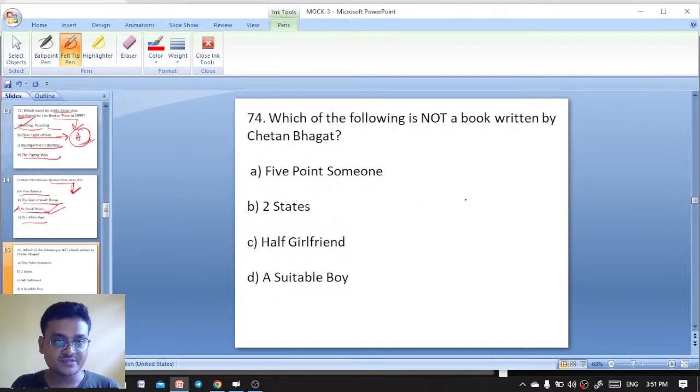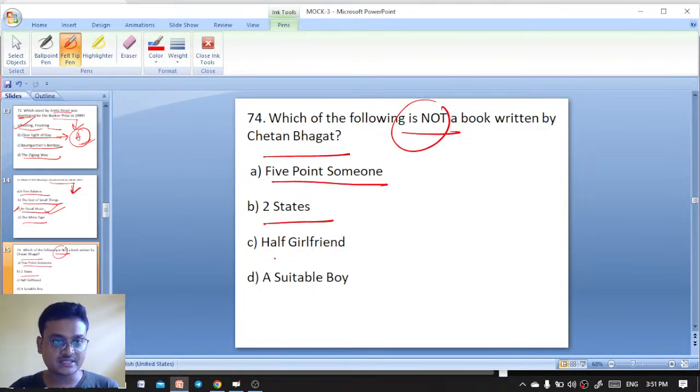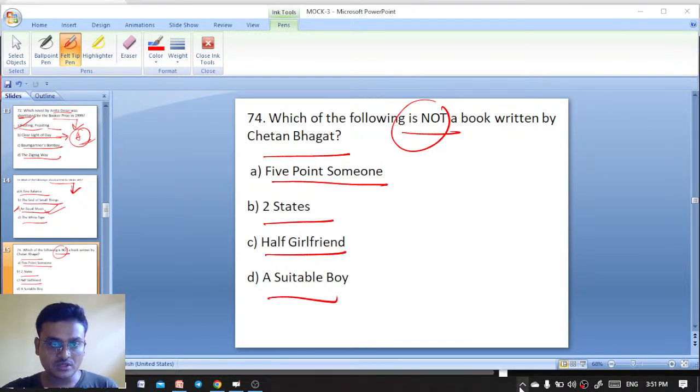Which of the following is not a book written by Chetan Bhagat? Five Point Someone, Two States, Half Girlfriend, A Suitable Boy.